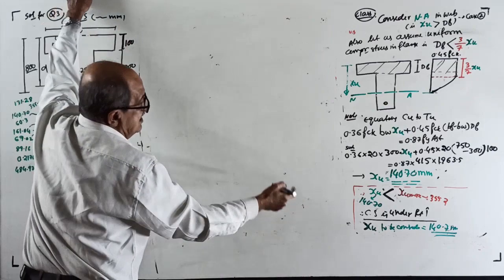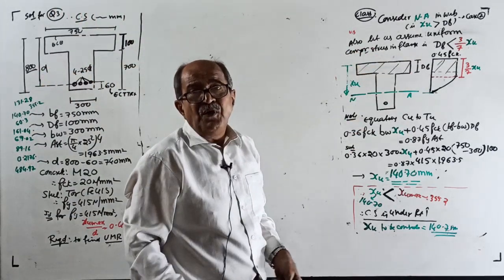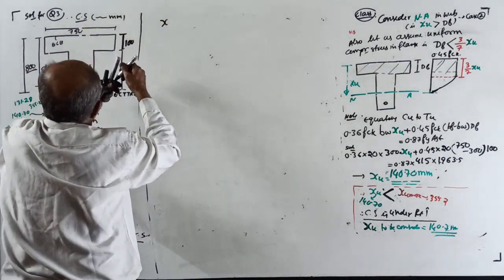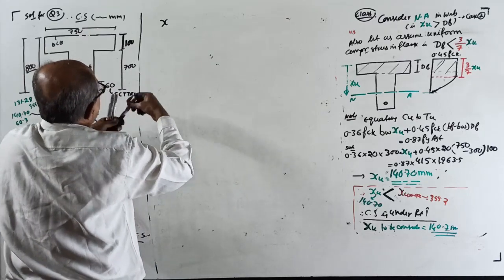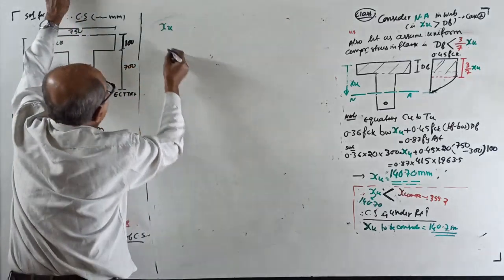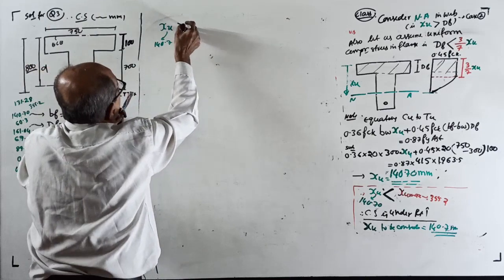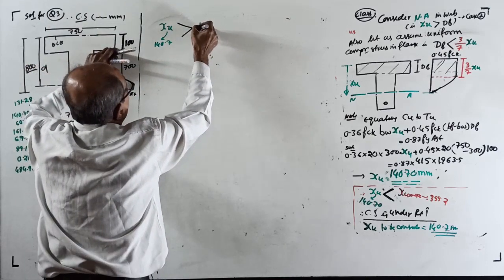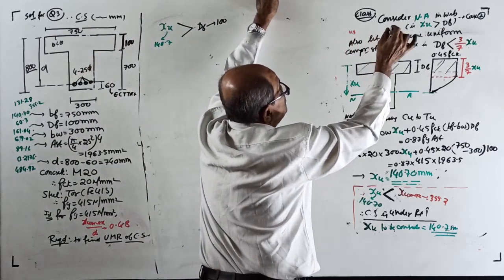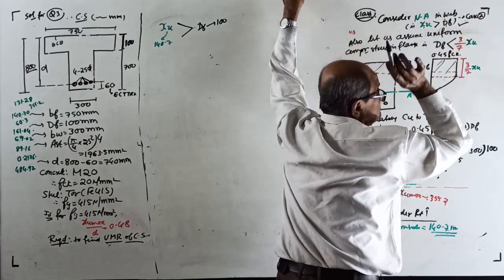Okay, now 100 rubber is 100 ago. 100. Okay, now right here, we considered neutral axis in the web with uniform stress in the flange. Verify it. See, XU. Same color, no change. XU you got how much? 140.7. 140.7 is more than the depth of flange. How much is the depth of flange? 100. Therefore, your neutral axis in web, XU more than DF, that assumption is correct.